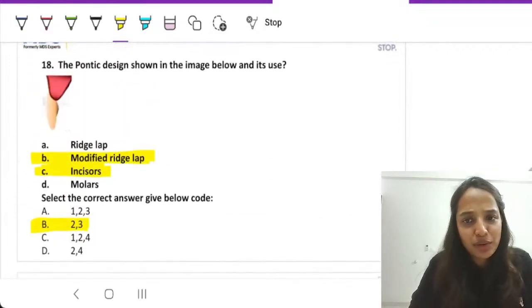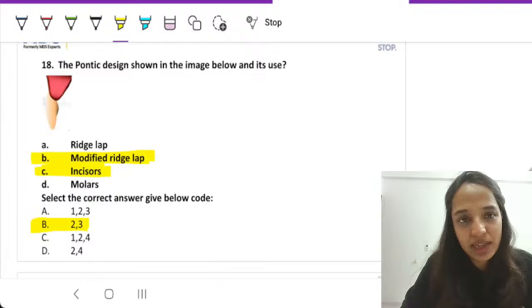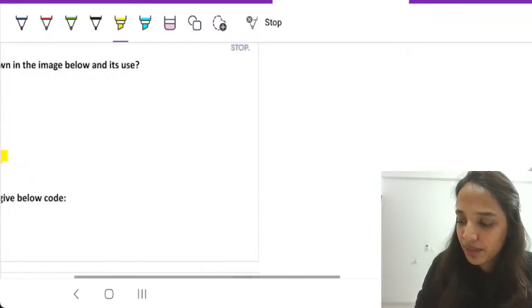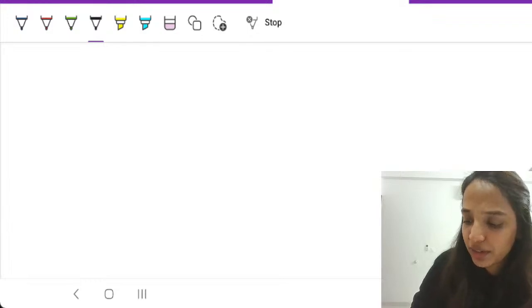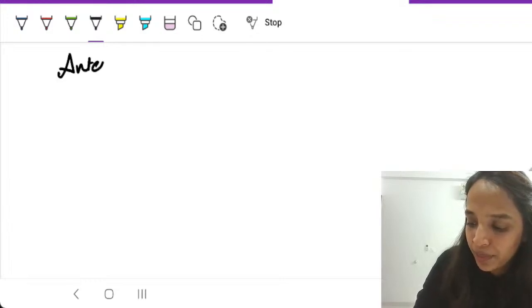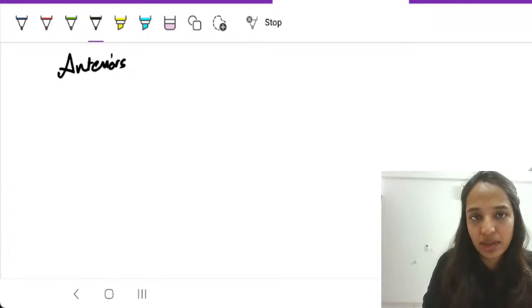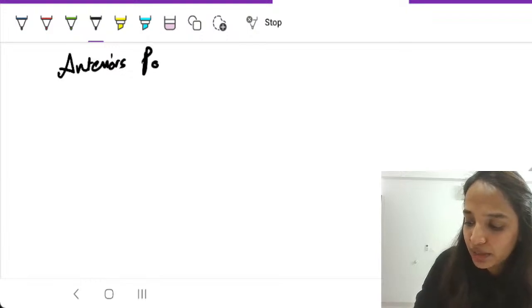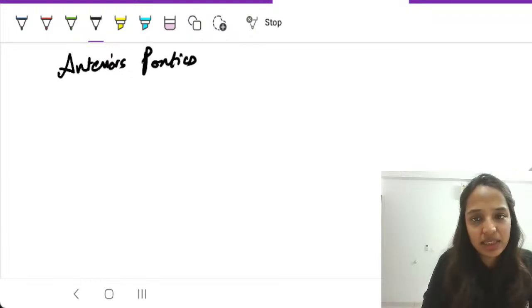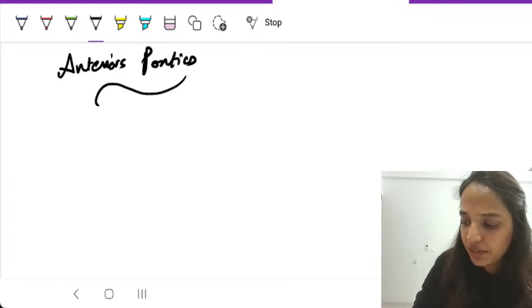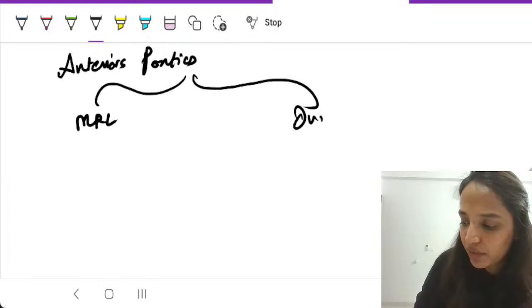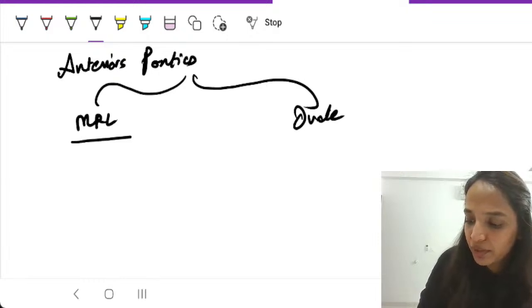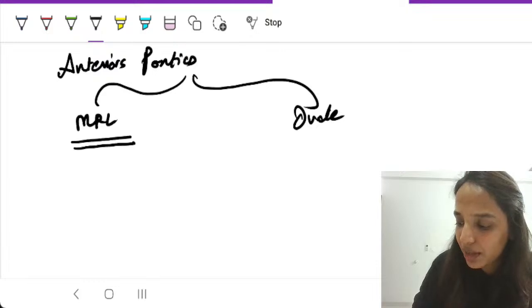Now, I'm sure all of you would be able to solve this. Okay, everyone knows this. But then again, why the confusion over Pontics between ovate and modified ridge lap? So let us write it down. When anteriors and Pontics are in situation, aesthetics is of prime importance, and we have two options, modified ridge lap and we have ovate. Remember, you just need to remember something.